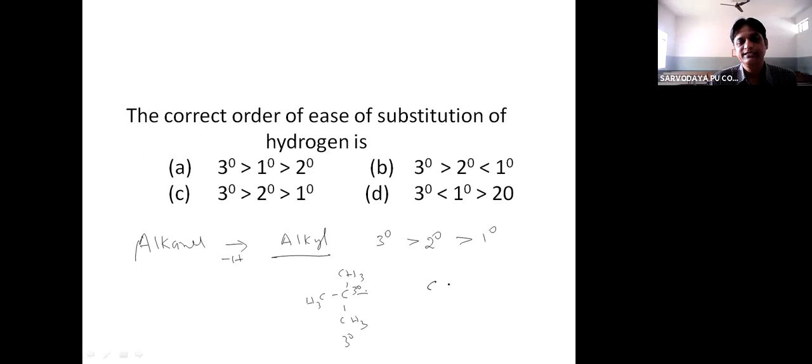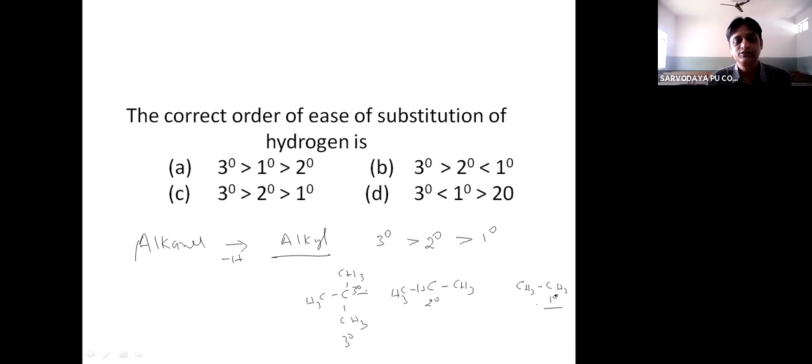Similarly, if a carbon is bonded to two other carbon atoms, this is called secondary. And if a carbon is bonded to only one carbon, that is called primary.